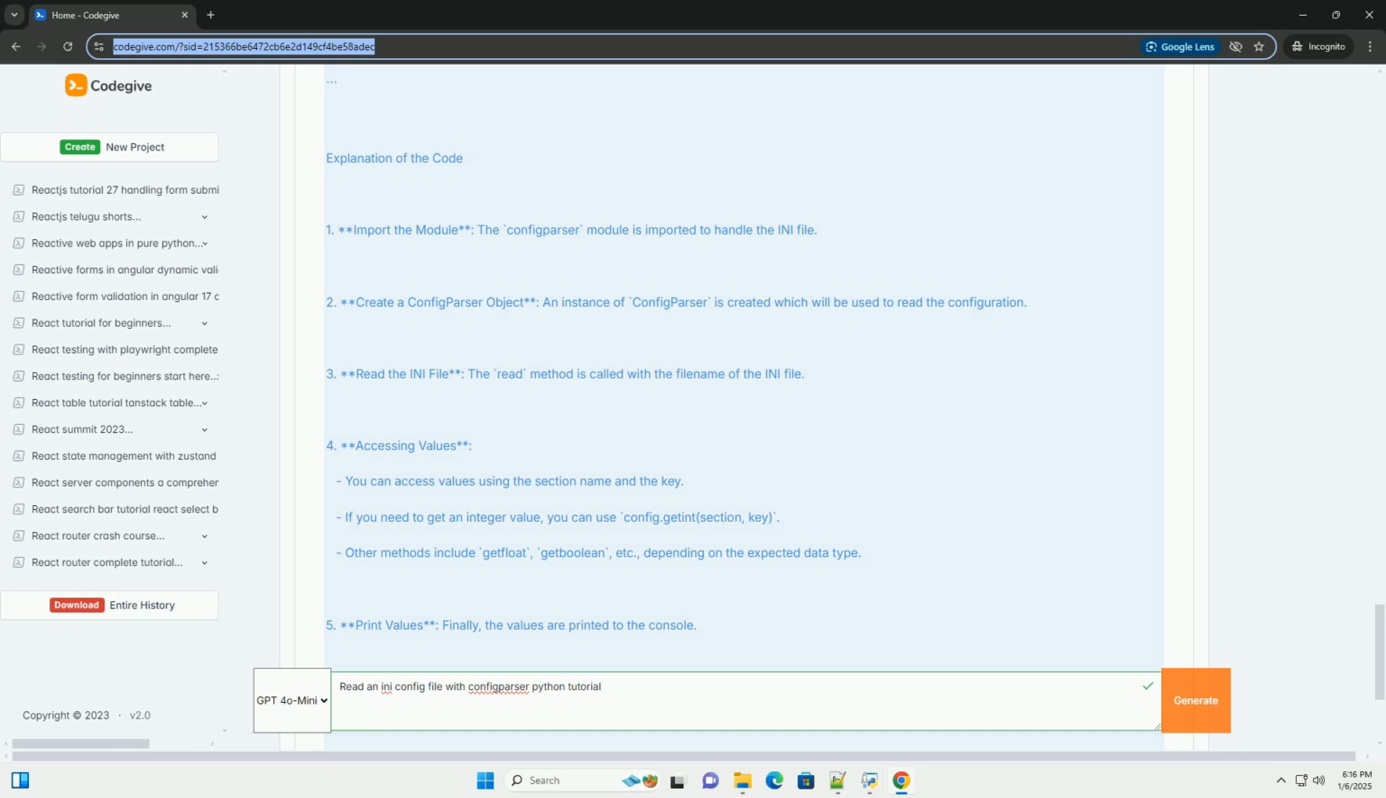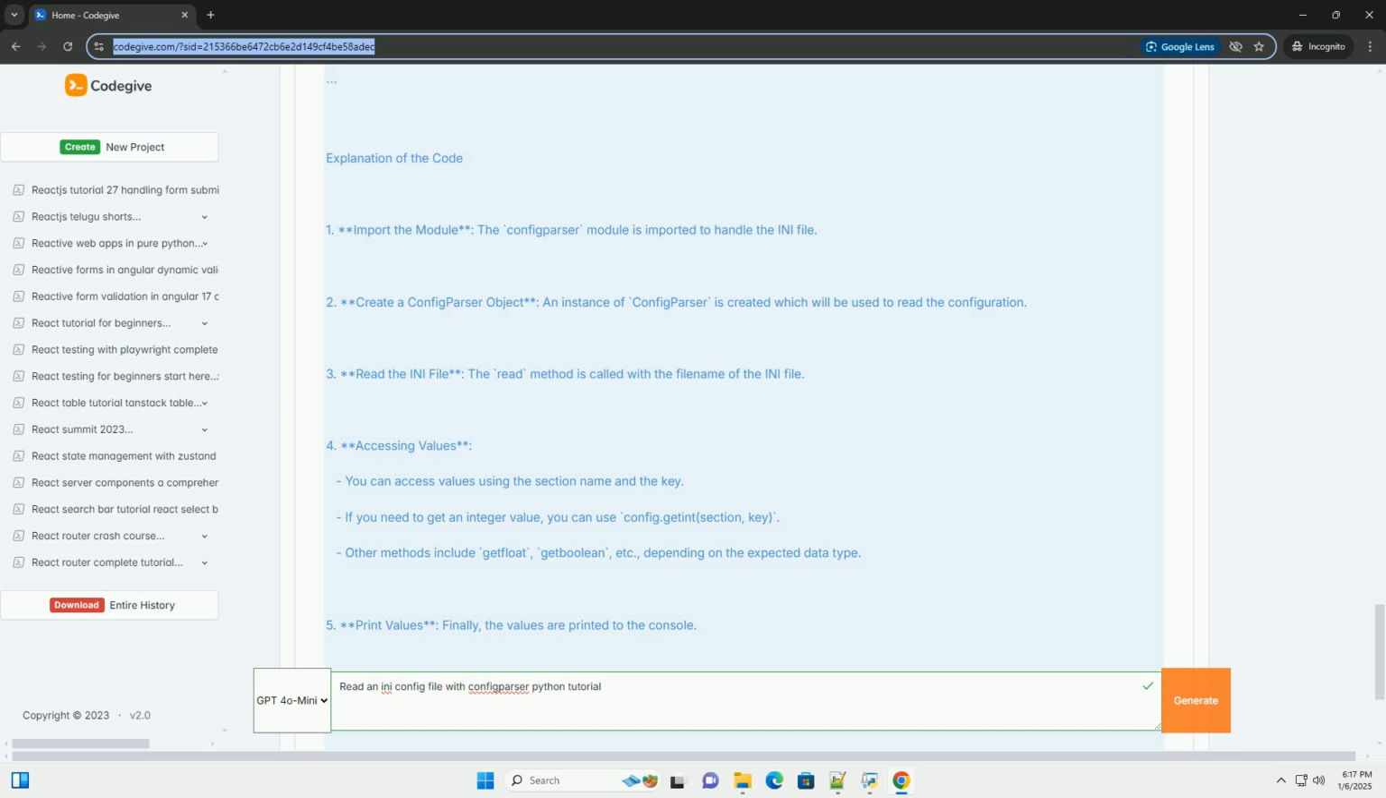Now, let's write a Python script to read the above INI file using the configparser module. Step 4. Run the script. Save the script as read_config.py and execute it in a terminal or command prompt. Step 5. Output. The output should look like this.